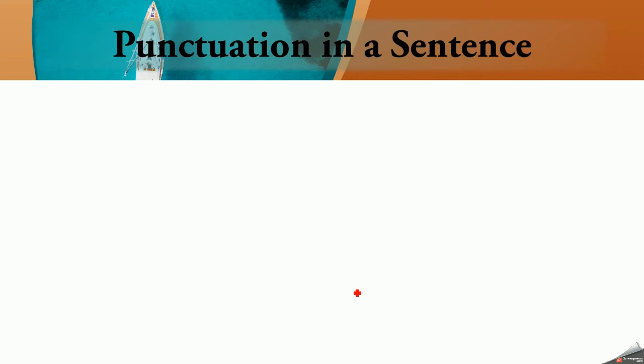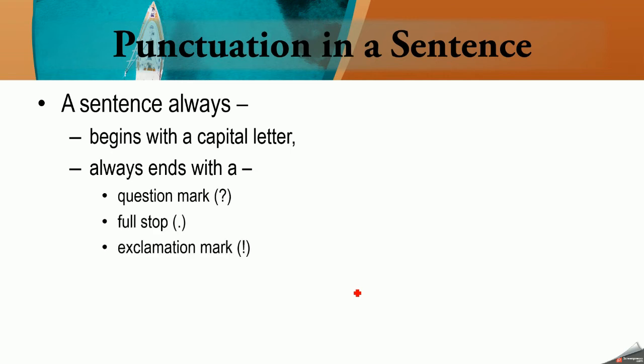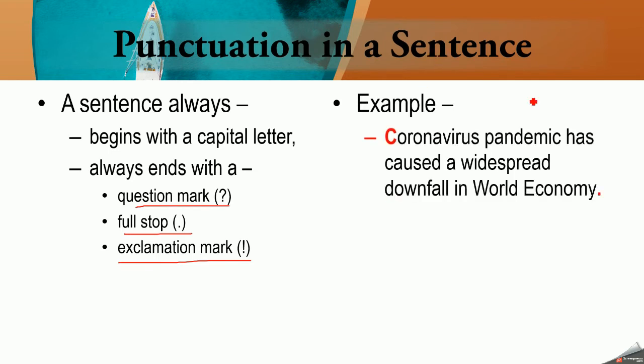Punctuation in a sentence. Now punctuation means all sorts of symbols which we use in a sentence such that the exact meaning of the sentence is made clear. A sentence always begins with a capital letter, and it always ends with a question mark, full stop, or an exclamation mark. So these three things are necessary whenever your sentence has to come to an end. For example, this is a sentence here: "Coronavirus pandemic has caused a widespread downfall in world economy."